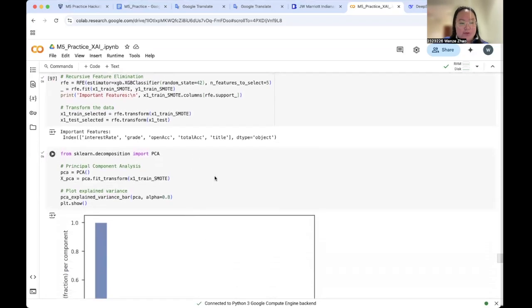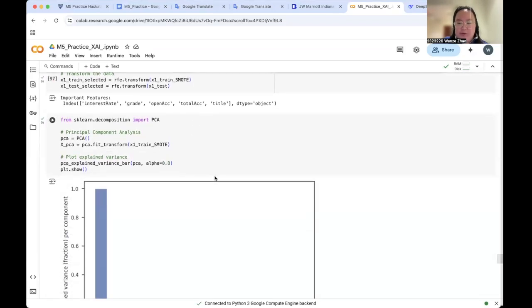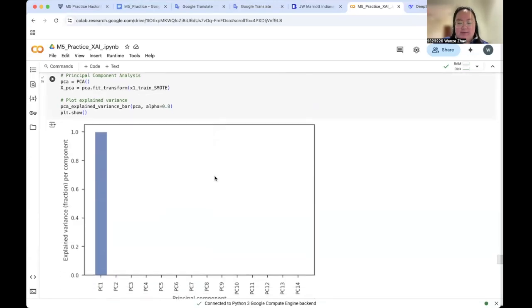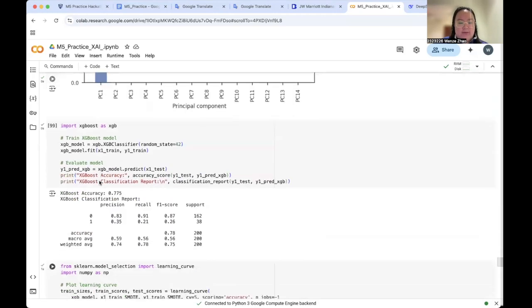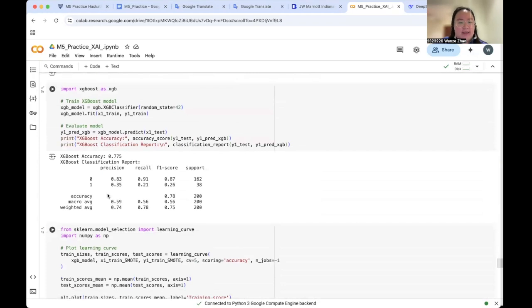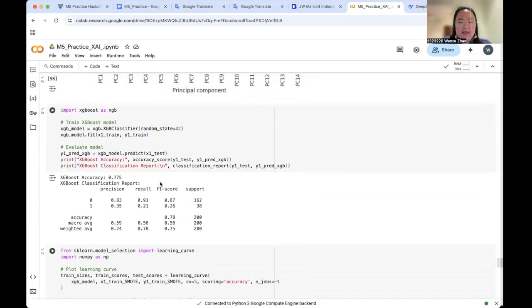PCA is also used to reduce the dimensionality of the data set while preserving variance. The plot shows that the first component, PC1, explains almost all the variance, which indicates that the data set has high redundancy, and most of the importance is captured in a single component. Here is the attribute training and report. The accuracy is 0.775 with a high precision of 0.83 and recall of 0.91, but the performance on class 1 is weaker, with recall of only 0.21, which means that many actual defaulters are missed.